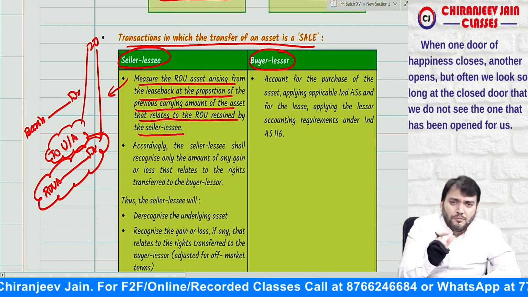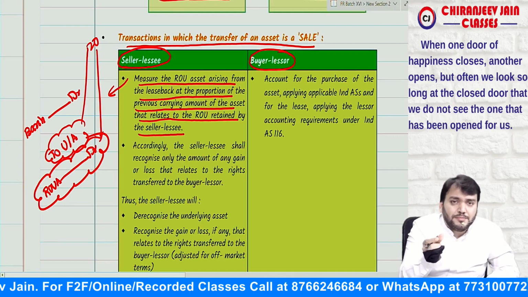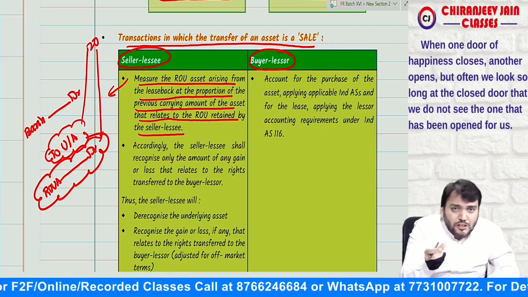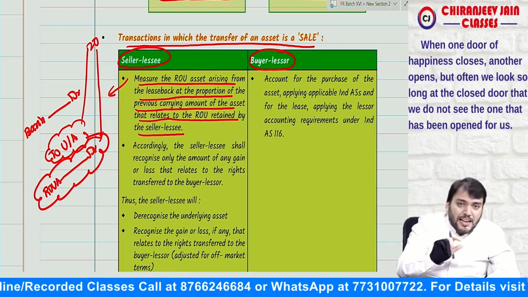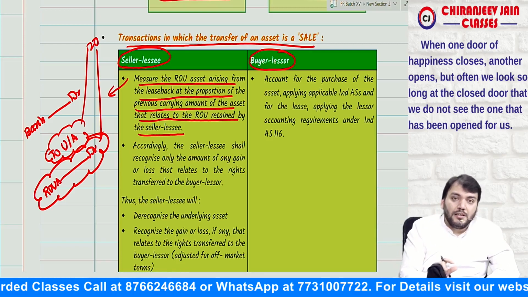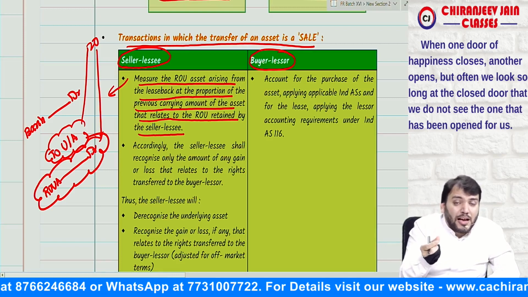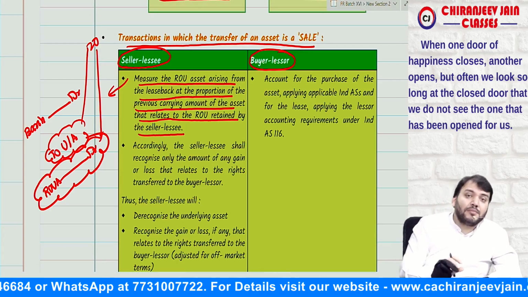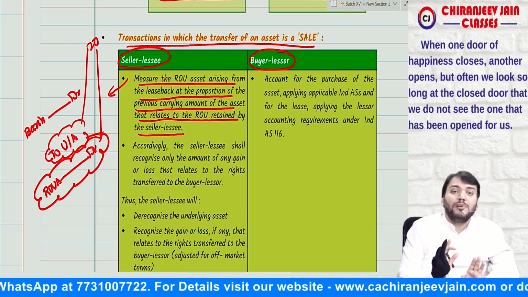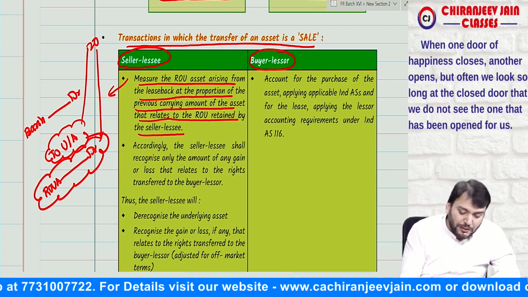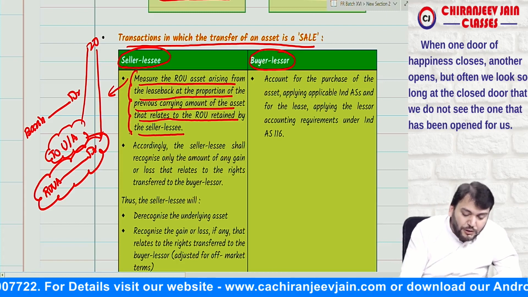Whatever asset has been transferred, a portion of the right of use has been retained. So that much portion should be recognized. We need to understand what they want to say about this.